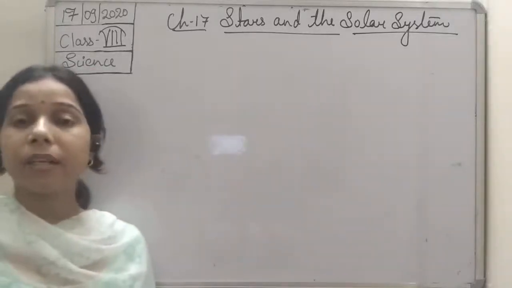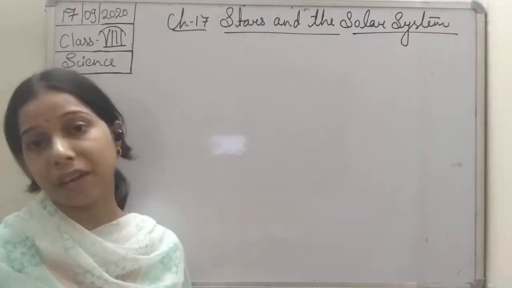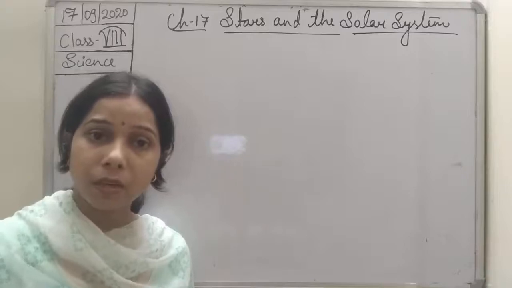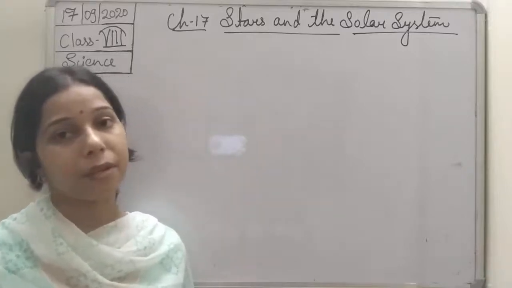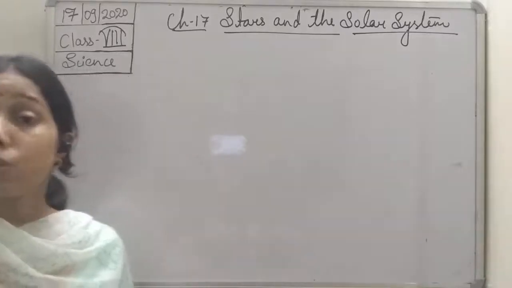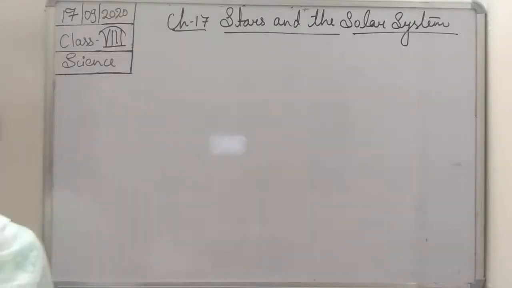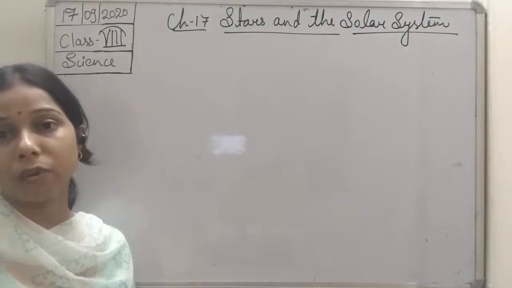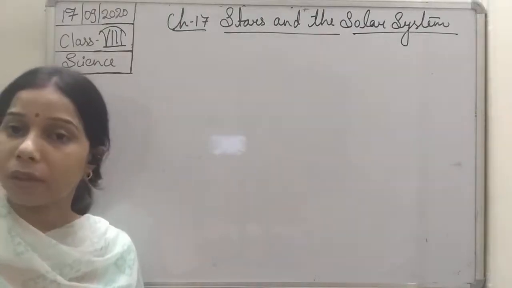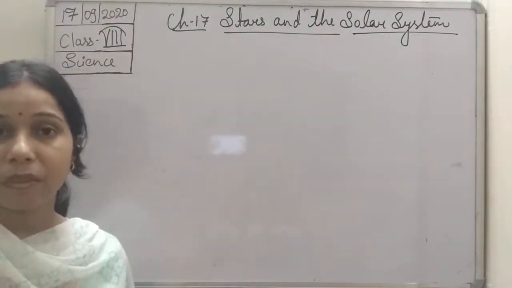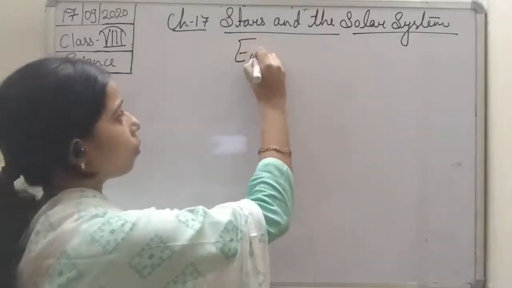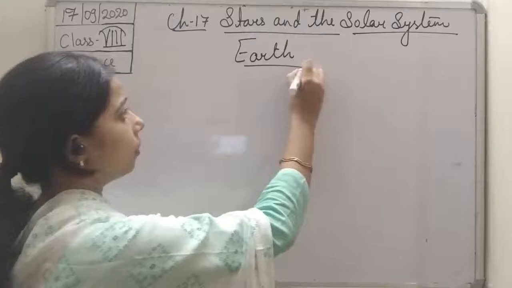It takes about 225 days to complete one revolution. It means the period of revolution is 225 days, and it takes 243 days to complete one rotation. So the period of rotation is 243 days. Now we will move to the next planet, and that is known as Earth.